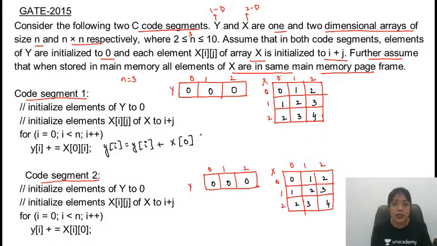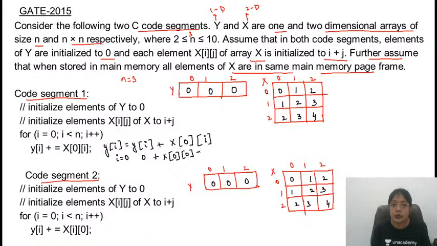Row number is fixed, but column number is changing. So initially the value of I is 0. So y of 0 is nothing but 0. 0 plus x of row number is 0. Column number is what? Which is represented with I. Initial value of I is 0.